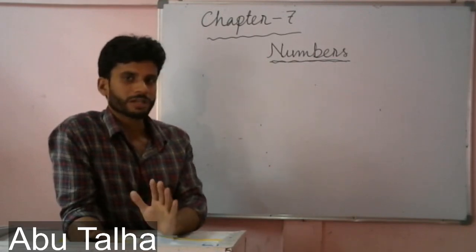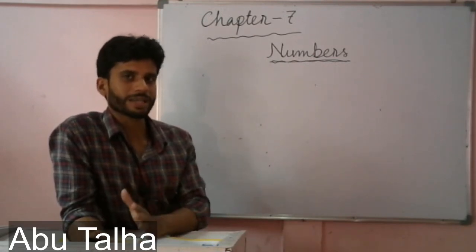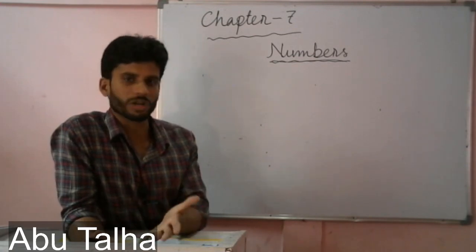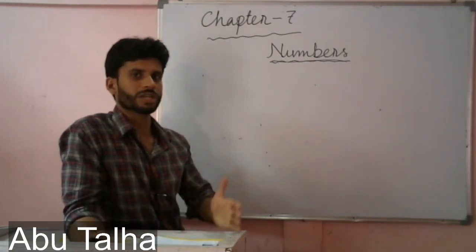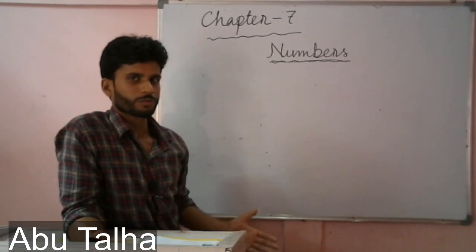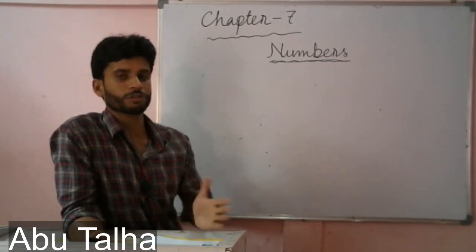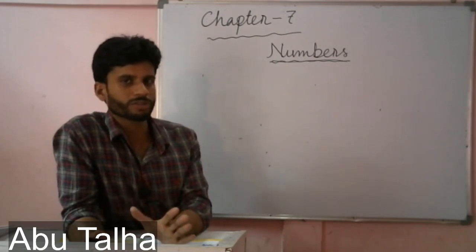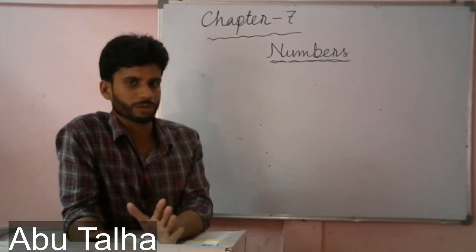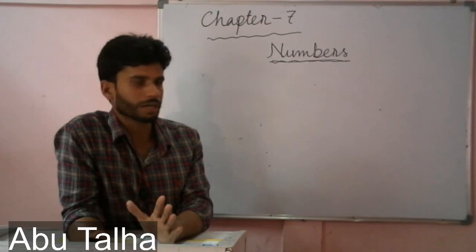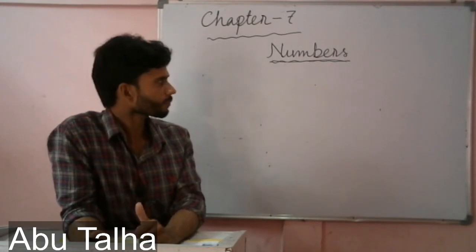And whenever a noun indicates more than one, we say that this noun is in plural number. So this is all about singular and plural.